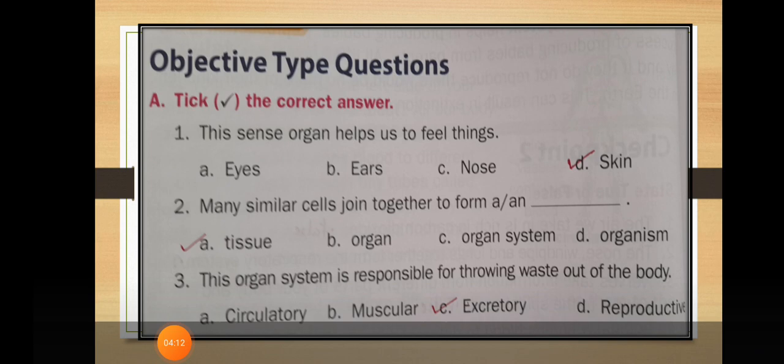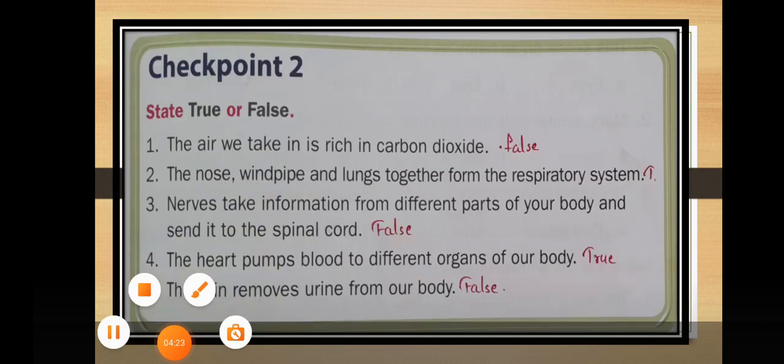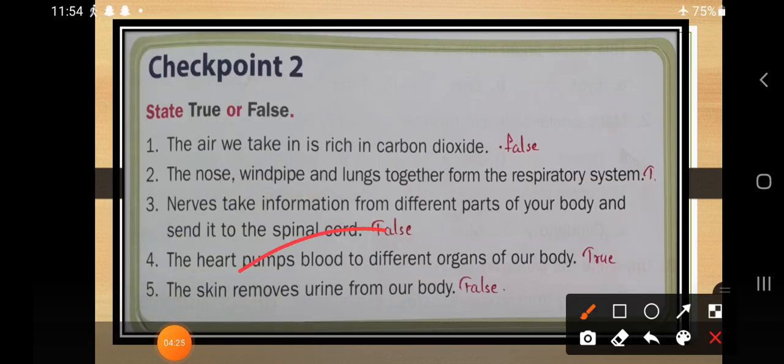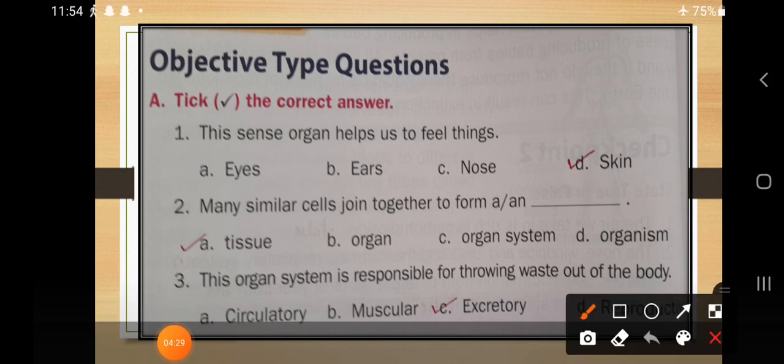So let's go for the objective type questions. First one is the sense organ that helps us to feel things. So which sense organ helps to feel things? Just recall it. Whether it is the nose? No. Whether it is the ears? No. Whether it is the eyes? No. So the answer is skin. The sense organ which helps to feel things is the skin.